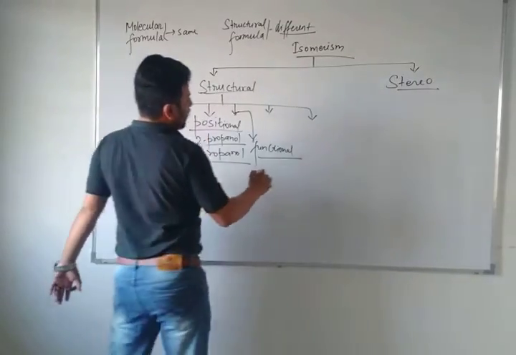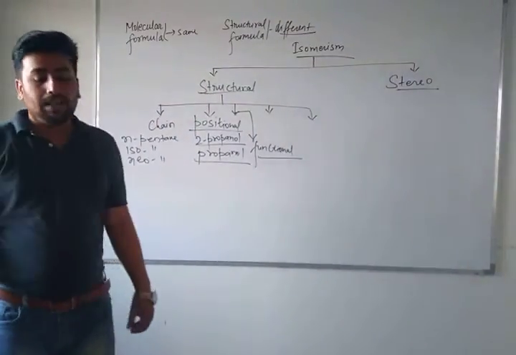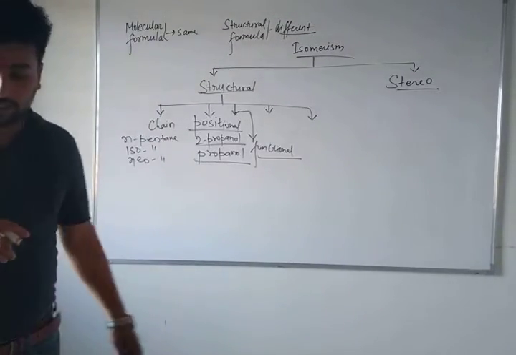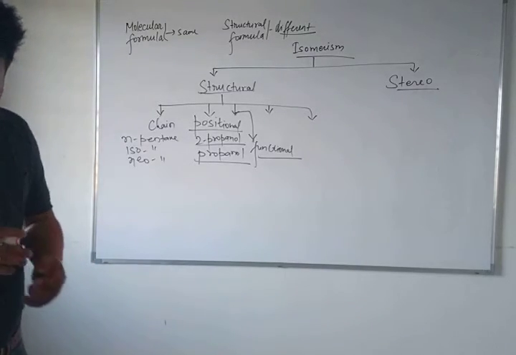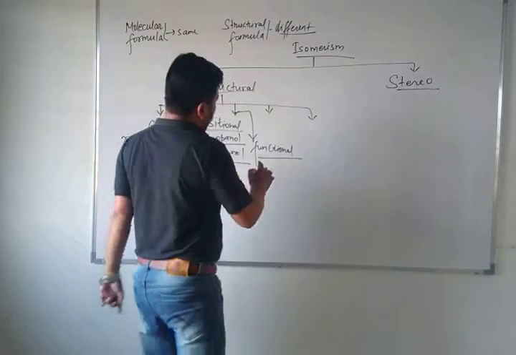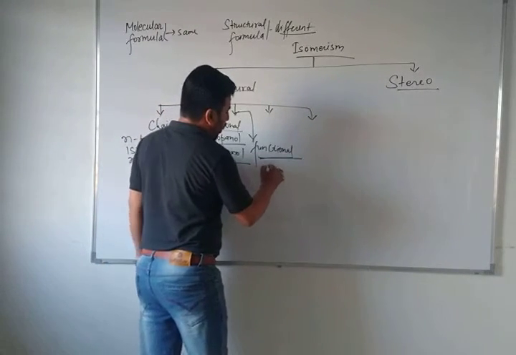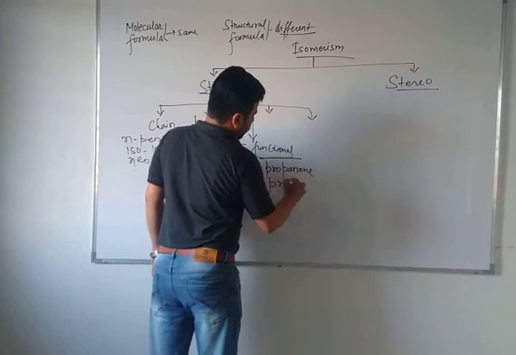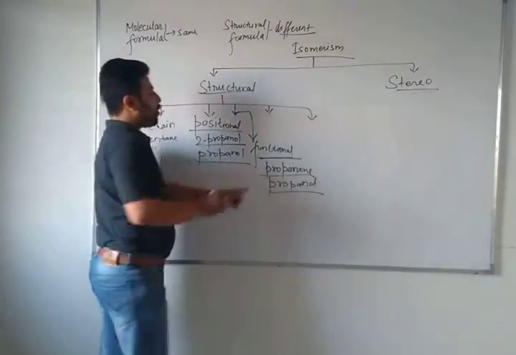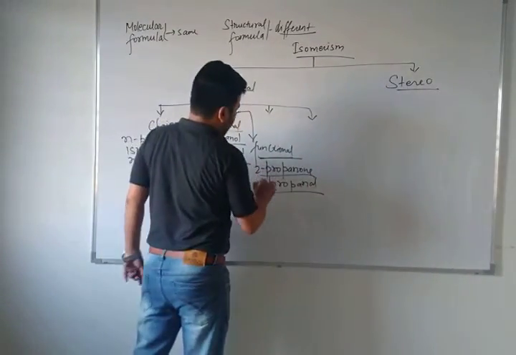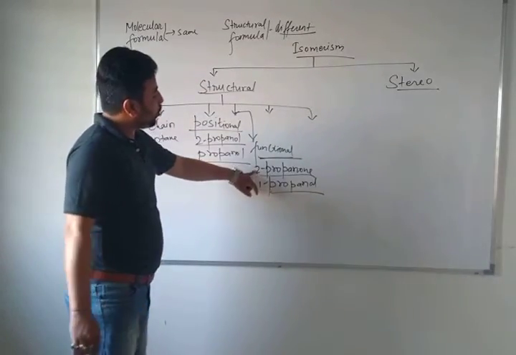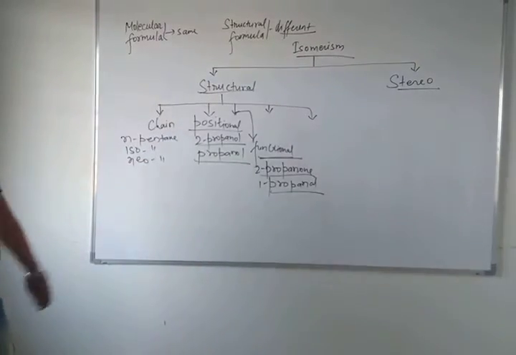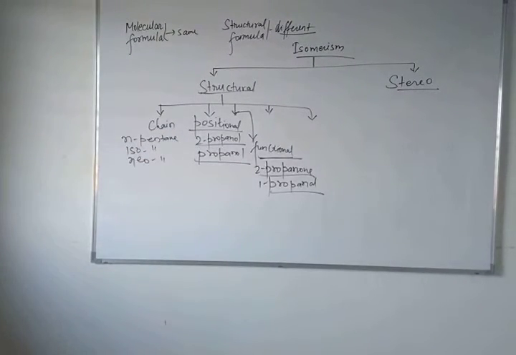The third one is functional structural isomerism. Just suppose here an aldehyde group is there and a ketone group is there. What will be the change? In the aldehyde and ketone group, there will be a difference. The molecular formula will be the same. If I talk about propanone and propanal, here there is an aldehyde and here it is a ketone. The functional group changes. Molecular formulas are the same, but the functional group is changed. That type of isomerism is called functional isomerism.